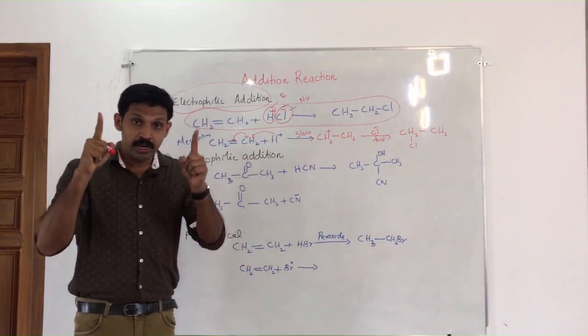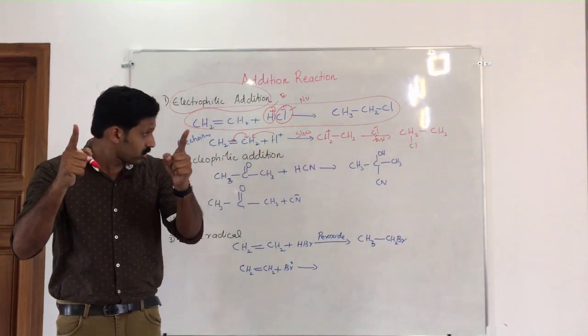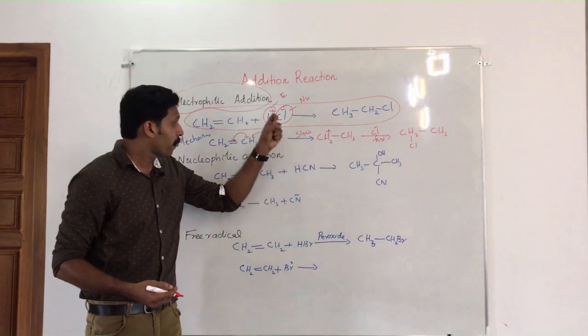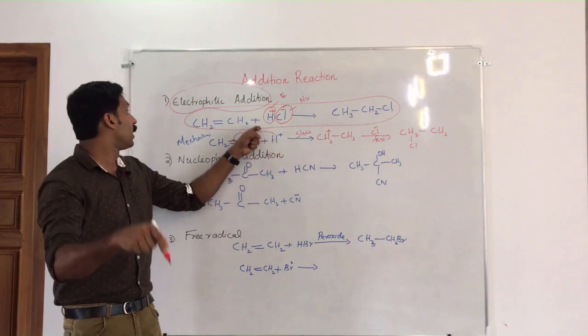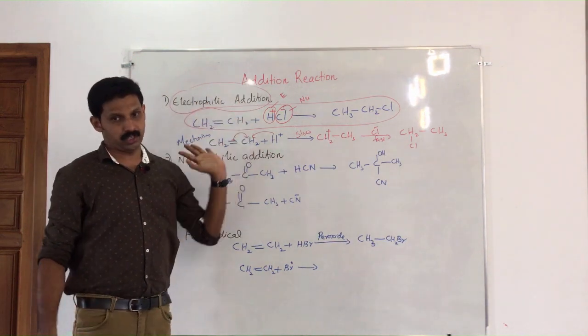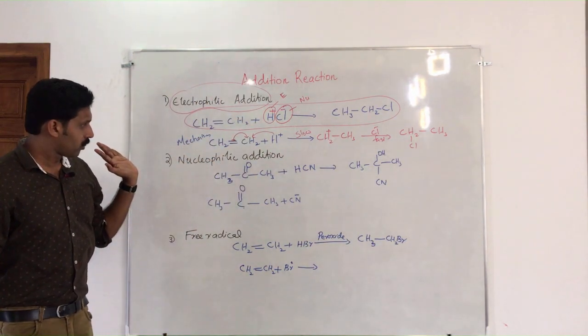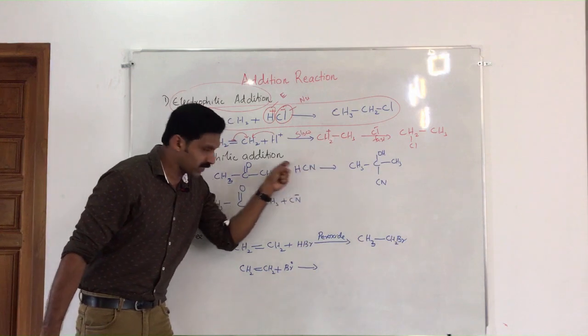You know, the rate determining step is the slow step. In the slow step, H plus is added, or electrophile is added. That is why it is called electrophilic addition reactions. Similarly, come to these examples.